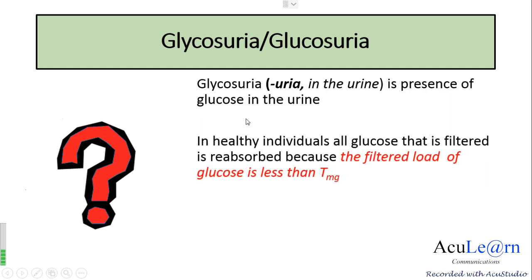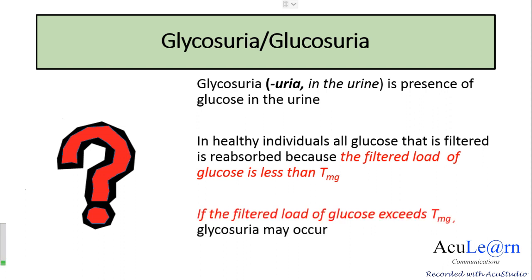And why we don't observe glycosuria in healthy individuals is because in healthy individuals, all glucose that is filtered is reabsorbed, because the filtered load of glucose is less than the transport maximum for glucose. And glycosuria may occur when the filtered load of glucose exceeds the transport maximum for glucose.